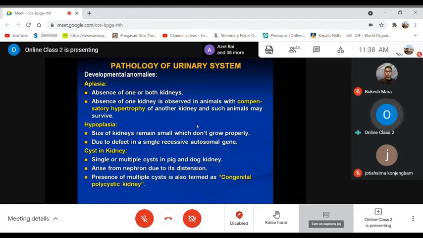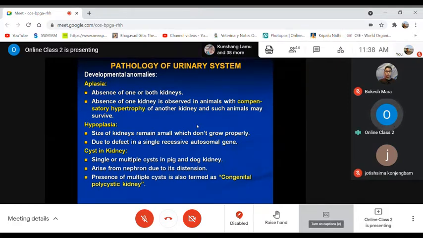Absence may be of one or both kidneys. As you know, these are paired organs, these kidneys, right? So the absence may be only one, right side or left side, or both. And absence of one kidney, suppose only one is absent, for example the right side kidney is absent, or the left side is absent. It may be observed in these animals with compensatory hypertrophy of the other kidney, and such animals may survive. When both kidneys are absent, the animal will not survive for long.